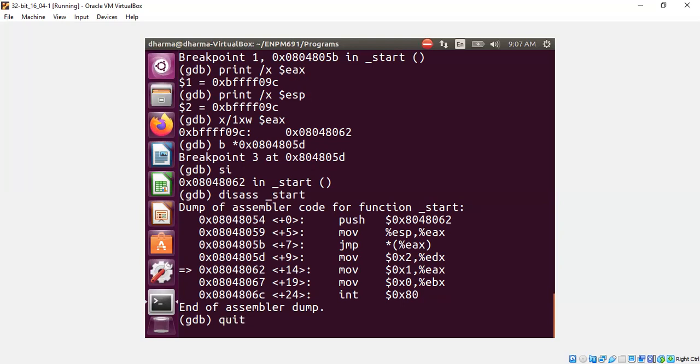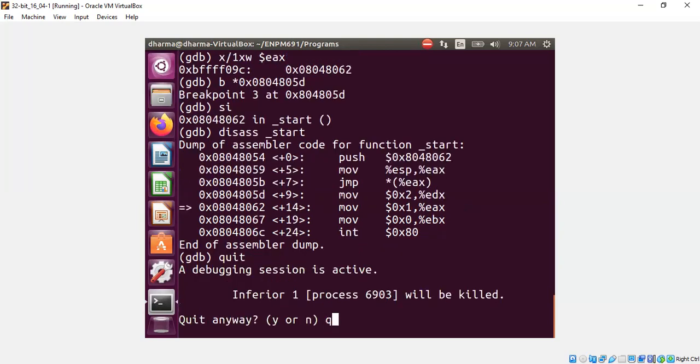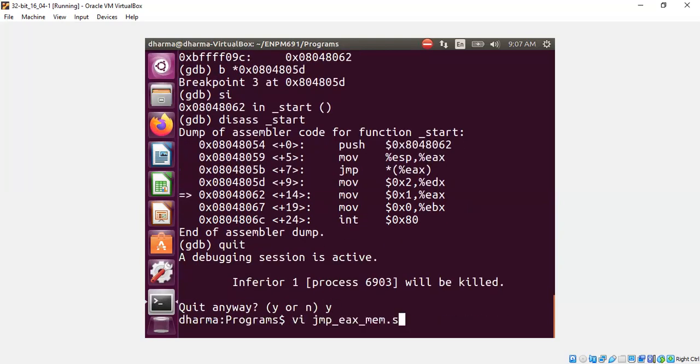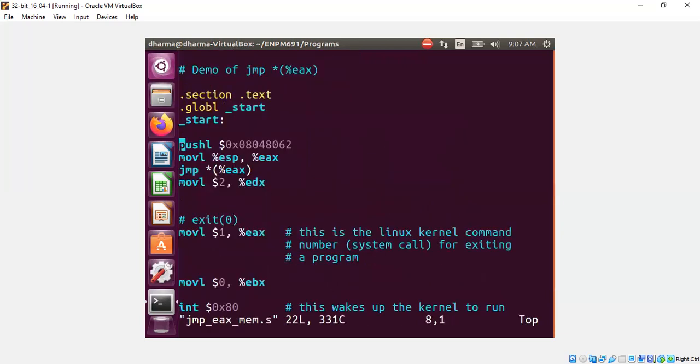So let me show you what I mean by that. Let's remove this parenthesis. It should not work.